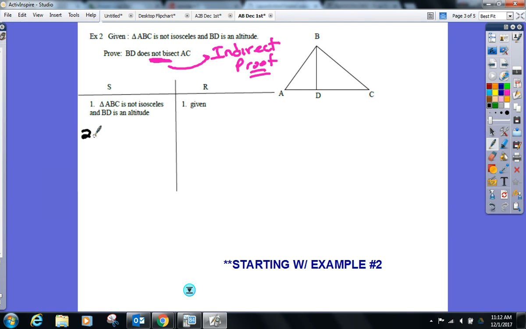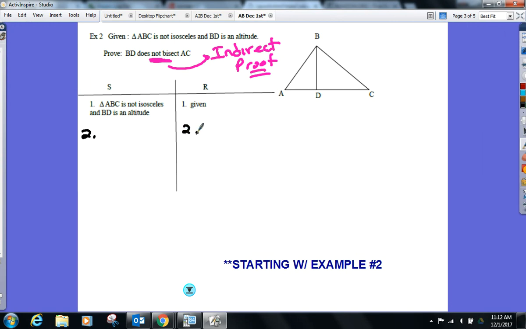Givens are already in. We're going to start this proof out differently than we have in the past. Yes, we put the givens there, but also now our second step is, everyone see the proof statement, we're going to assume the opposite is true.